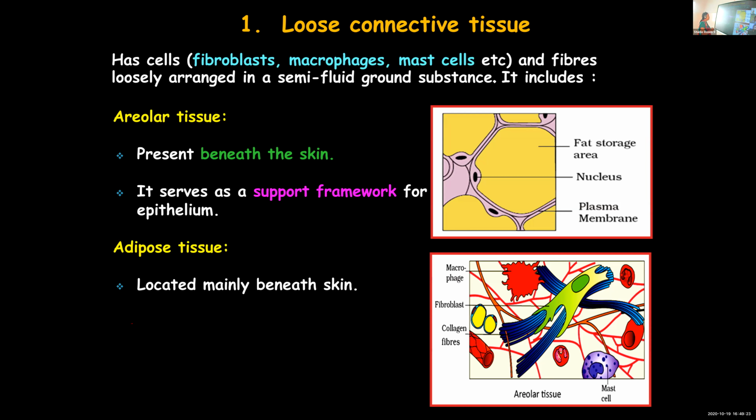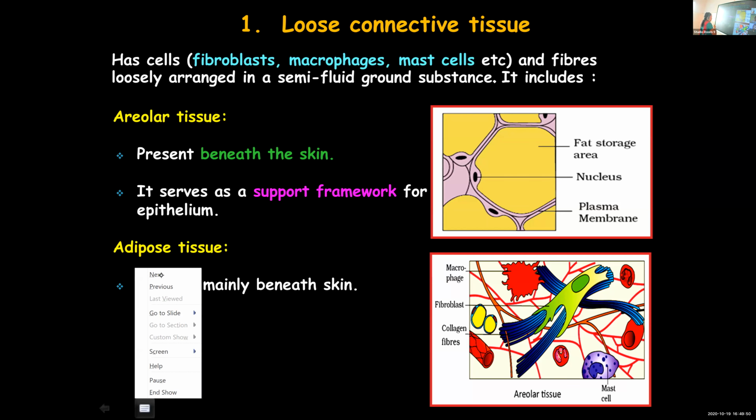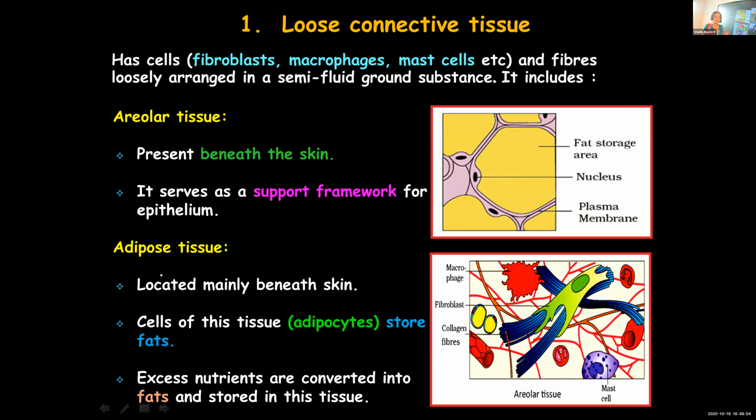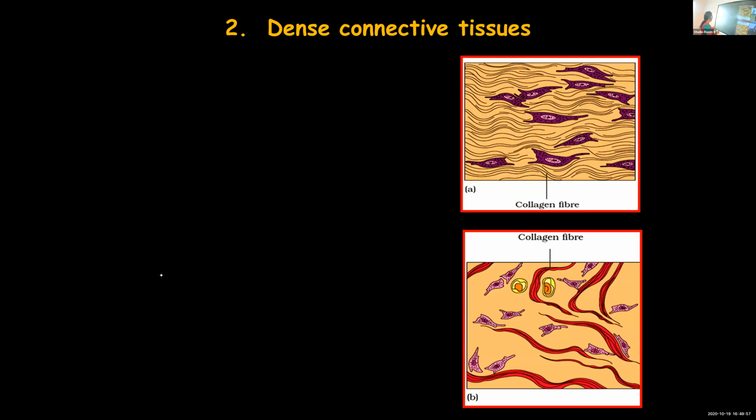Now moving on to the next type of loose connective tissue, that is adipose tissue. Adipose tissue is also found just beneath your skin, and the speciality of adipose tissue is that this tissue stores fat globules, fat molecules. So fat gets stored in the adipose tissue, and since fat is stored in this particular tissue, they act as an insulator. Insulator in the sense that your body warmth will be maintained.